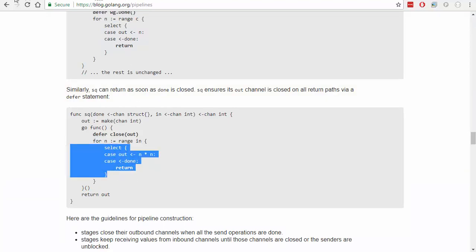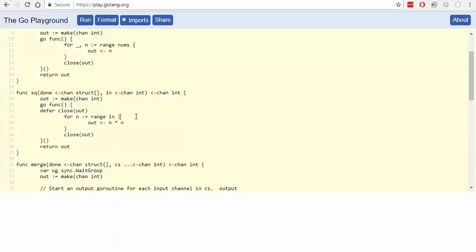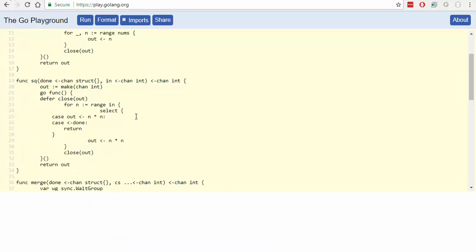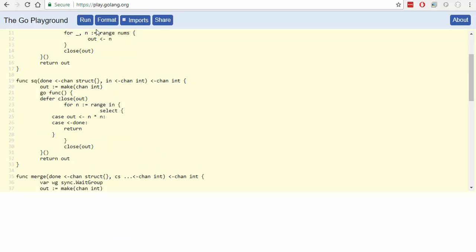So we had to go with the full switch statement in this now instead, because we could have multiple channels that we're dealing with. Right, so if we have something come in on the input channel, then return the square of it. If this channel is closed, then this will get called, or if there's a value in it. So we'll get both actually. That's still kind of ugly.